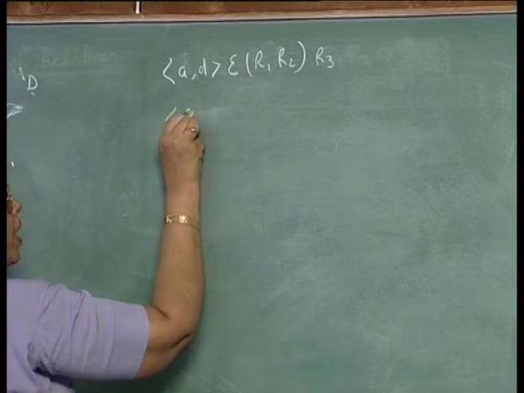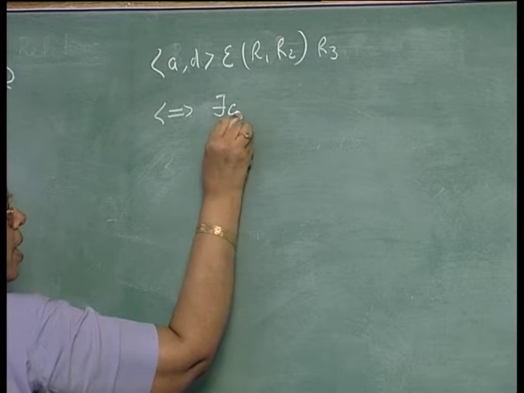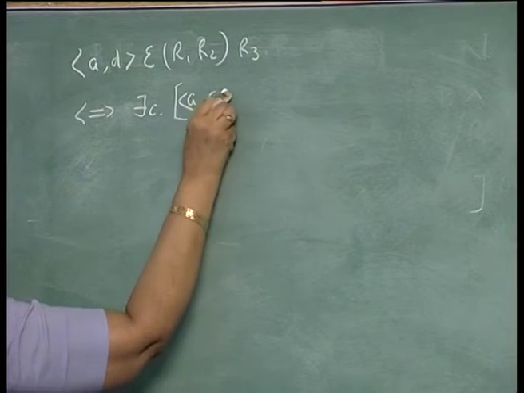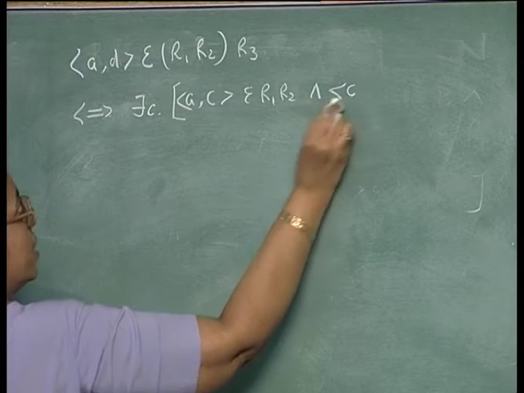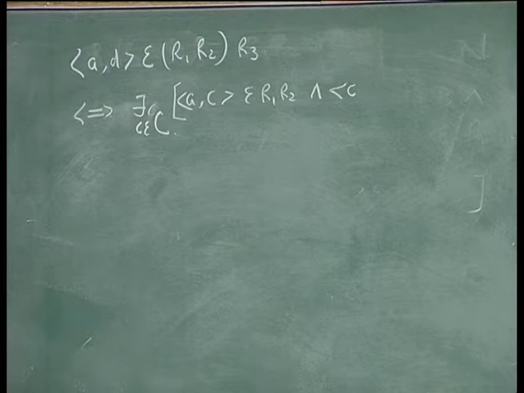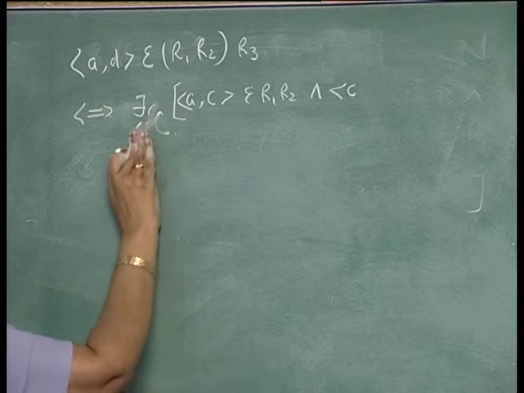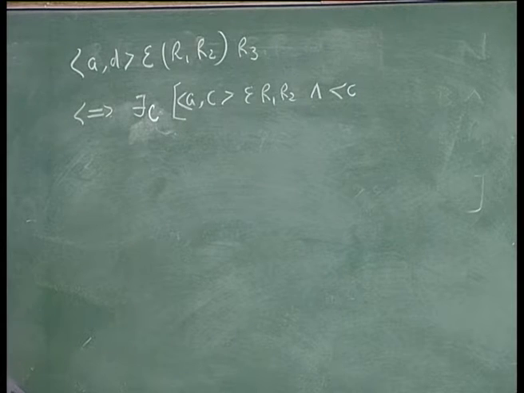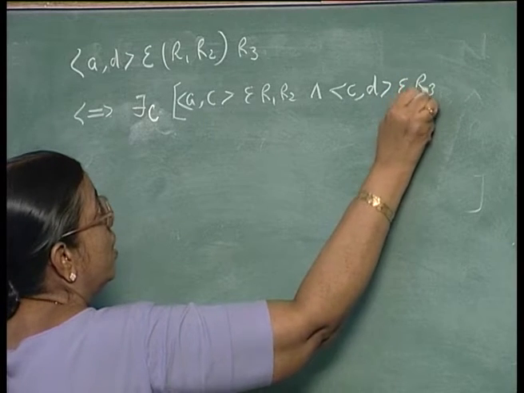That is equivalent to saying there exists C such that AC belongs to R1, R2 and CD belongs to R3.